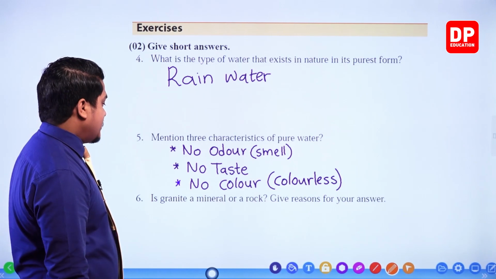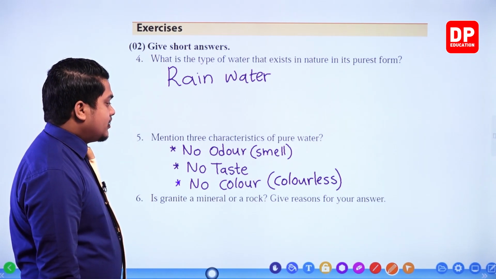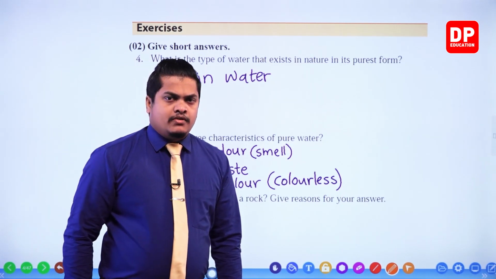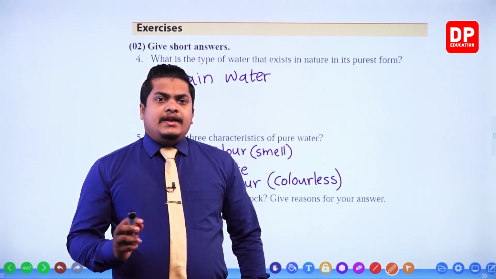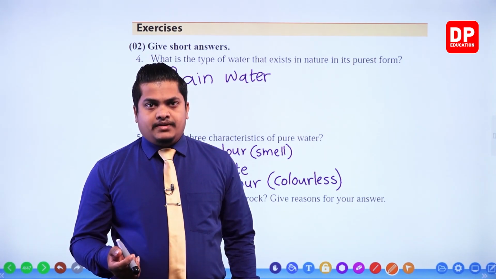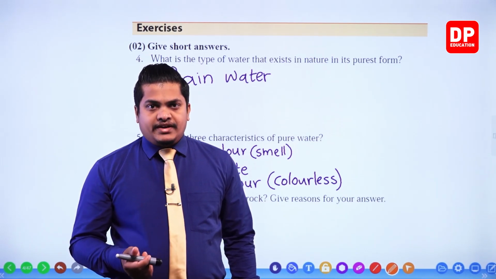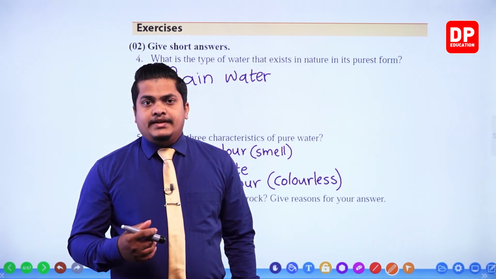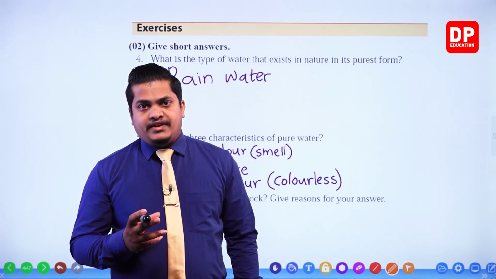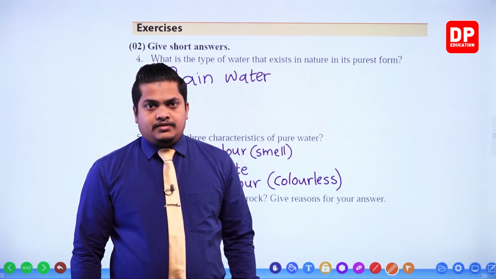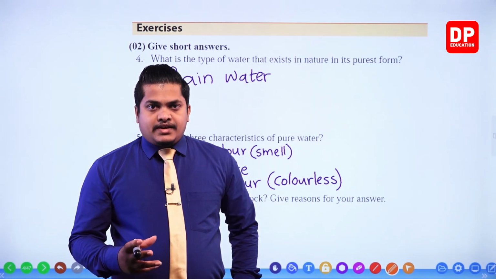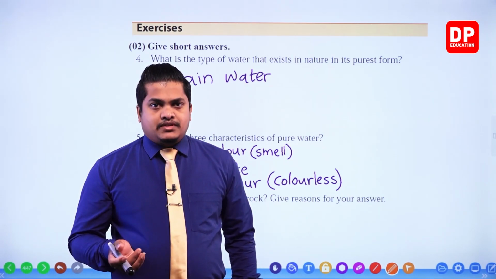Okay, then next one. Is granite a mineral or a rock? Give reasons for your answer. Granite is a rock, my dear children. What is the reason? Granite is created when lava comes to the surface of the planet Earth and gets solidified. It is a kind of hardest rock that we can observe within the crust of the earth. You know that lava is created with different substances.